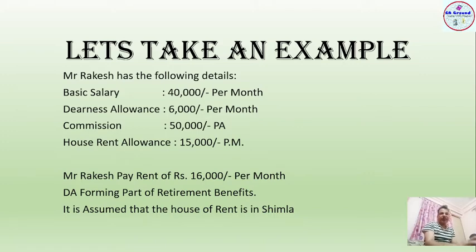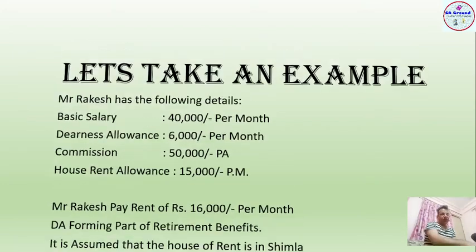Mr. Rakesh pays a rent of 16,000 per month, and whatever amount is received as HRA, the DA will be forming part of his retirement benefit. The third is Mr. Rakesh stays in Shimla, which is not a major city, so it will be treated as other city instead of metro city. So let's come to the solution of this problem.